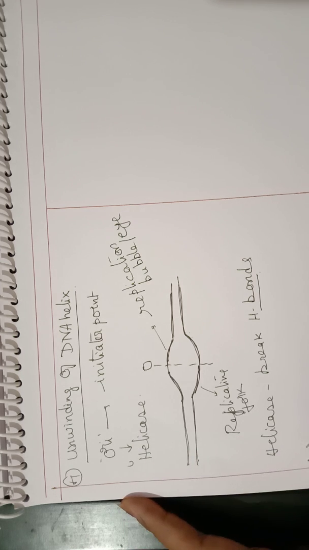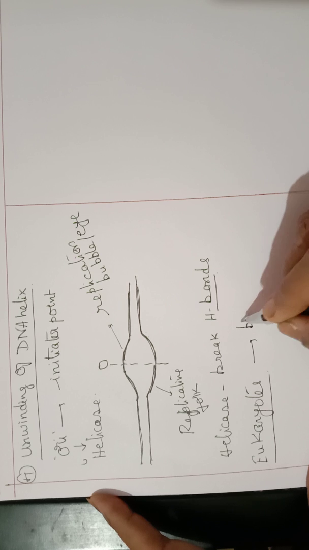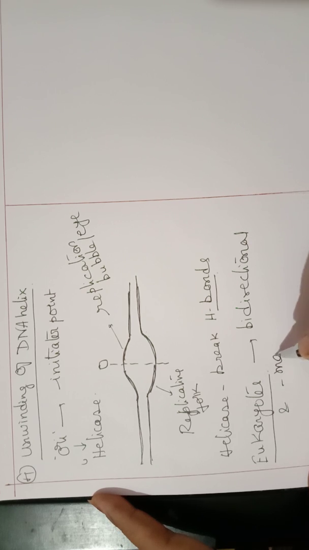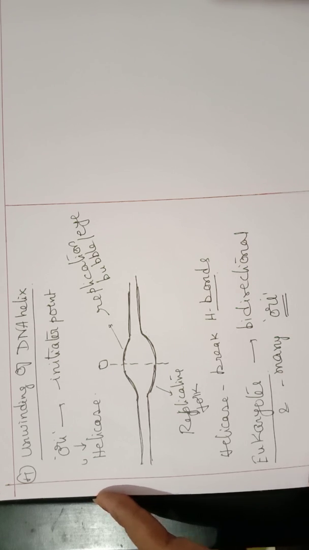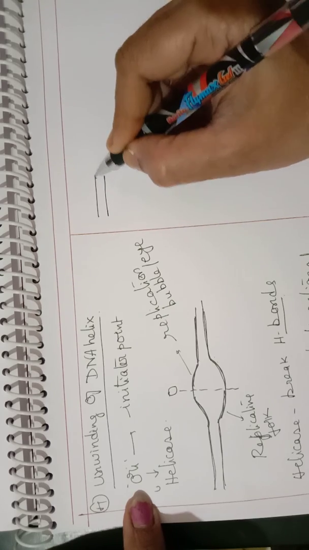Let us first discuss eukaryotes. In eukaryotes, replication is normally bidirectional, and there are many origins of replication. One DNA can have many.